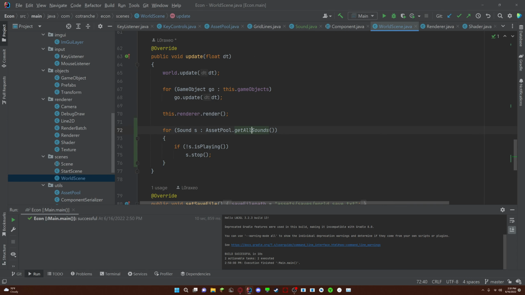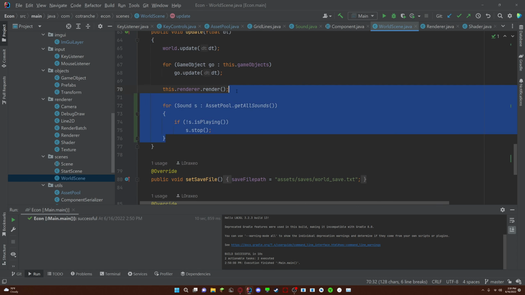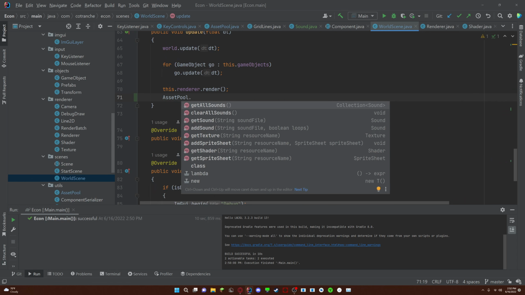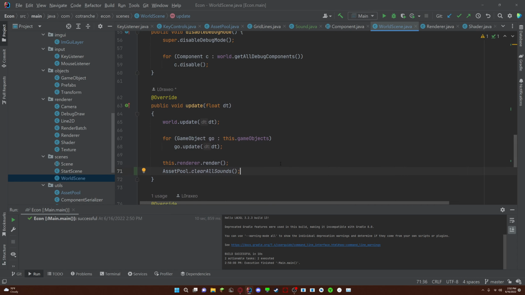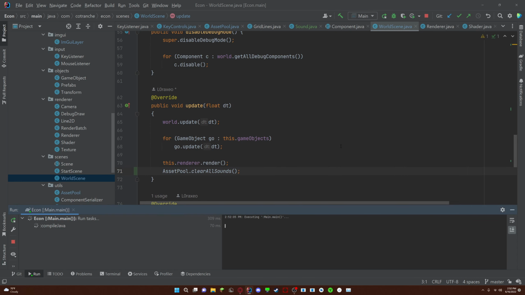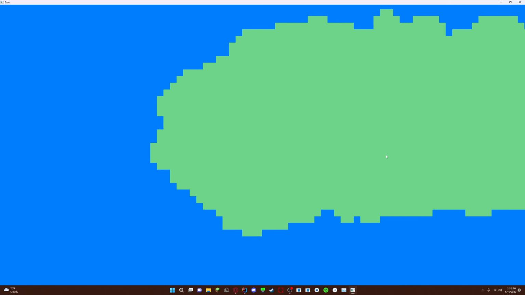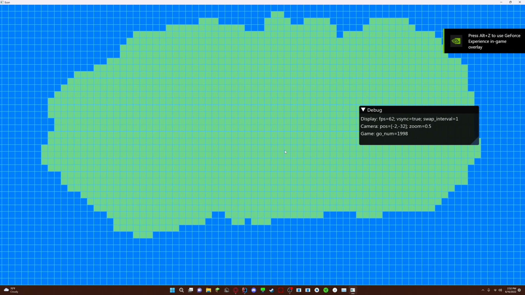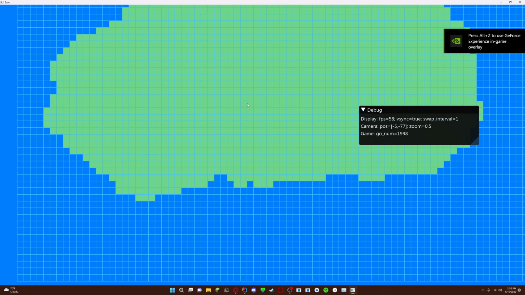Alright, and then over here, instead of doing this, we just do asset pool dot clear all sounds. Okay, that should work. Perfect. Alright, that works.